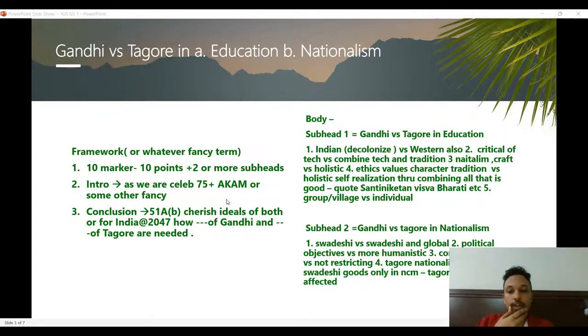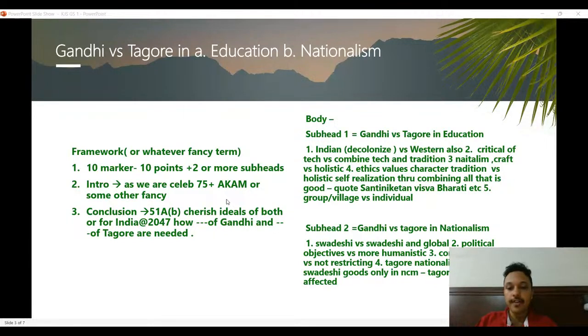And then again, how do you conclude it? As I said, try to conclude it on a high. I had some prepared conclusions like Article 51A(b) of the Constitution, which asks us to cherish the ideals of the freedom struggle. So ideally, we should be cherishing the ideals of both Gandhiji and Rabindranath Tagore in terms of education and in terms of nationalism. So try to connect it with how this is a constitutional goal.